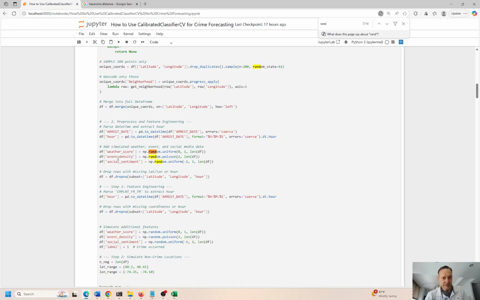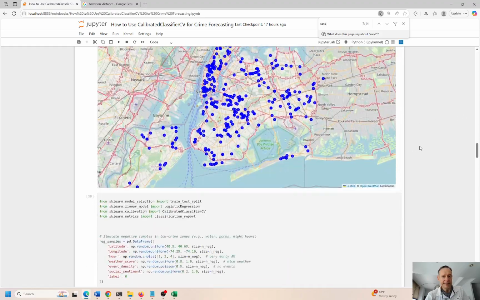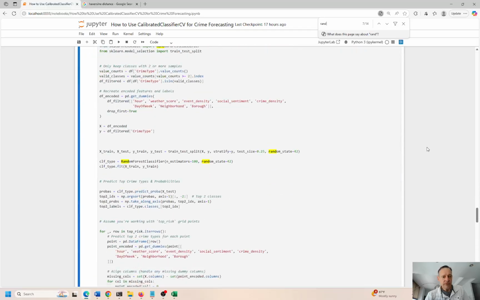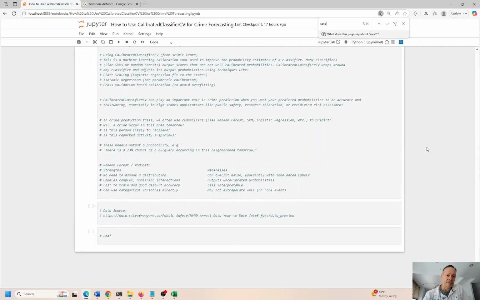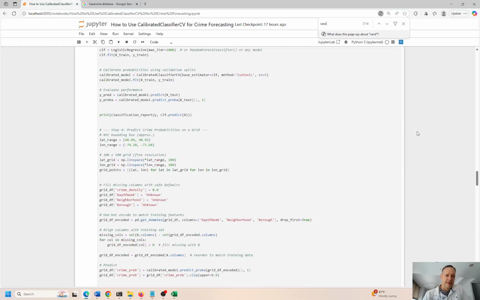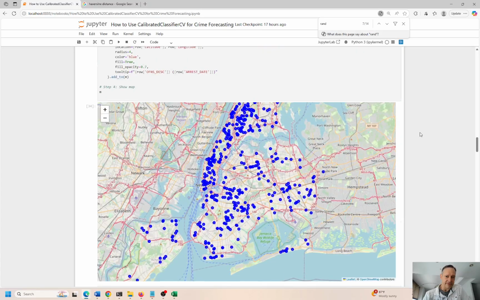Event density, social sentiment, hour. Down here, maybe. Oh, so not seeing it now, but I did add in the hour somewhere between 1, 2, and 3. Okay, well, if I can't find it in a couple seconds, I'll just give up.